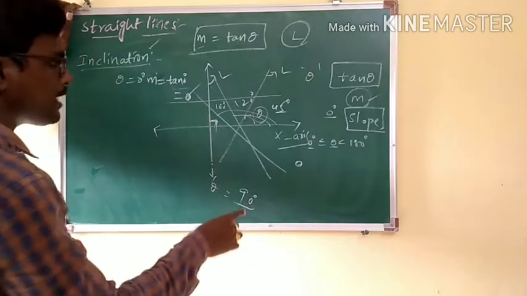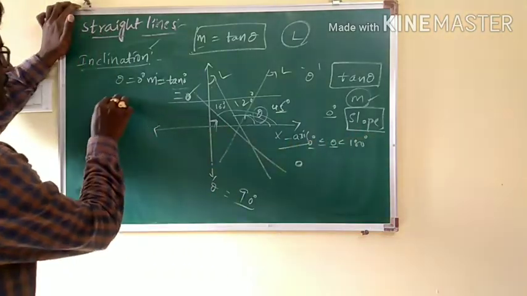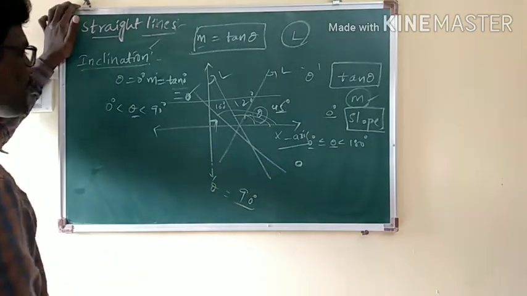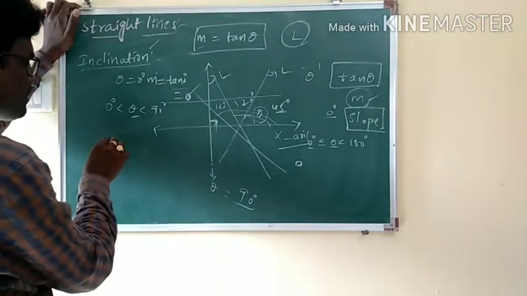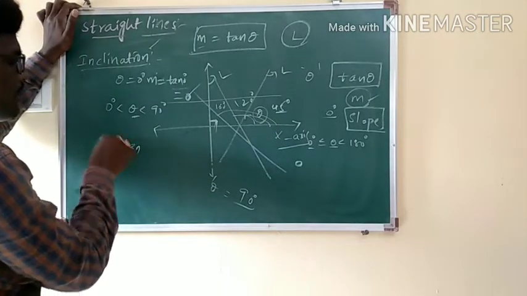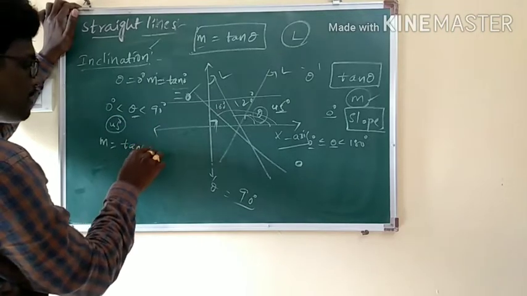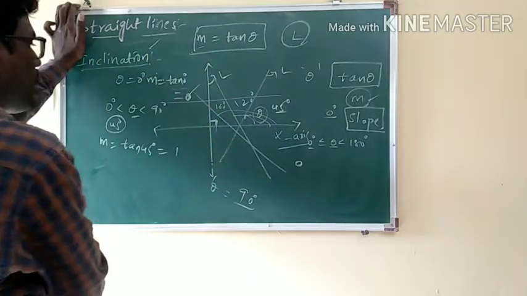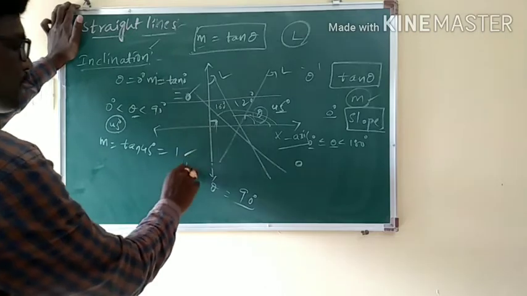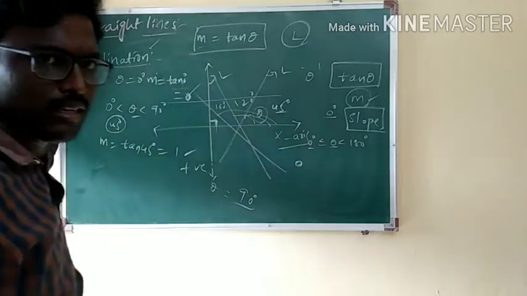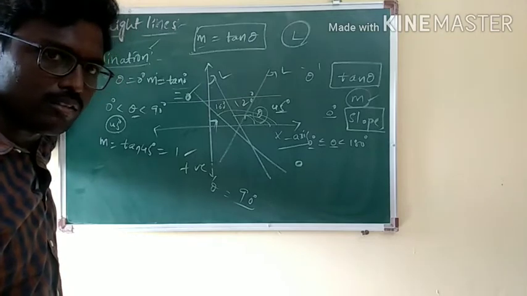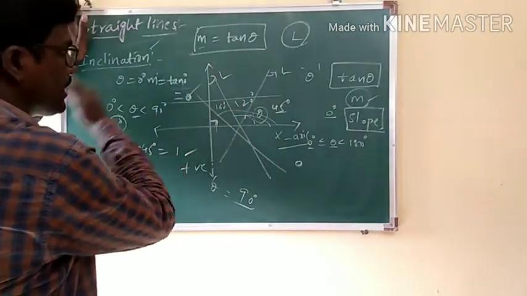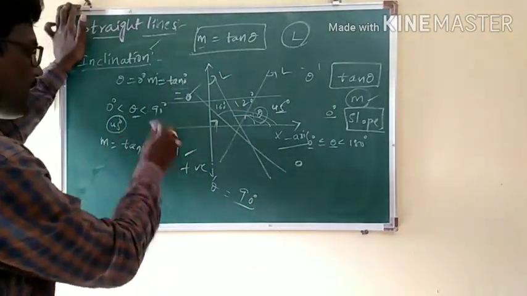Similarly, if you take the angle between 0 and 90, means theta is going to be some value between 0 degrees and 90 degrees, then what is its tangent? m is equal to, let's say, some 45 degrees. What is tan 45? Which is equal to 1. Means here, whatever value you take between 0 and 90, its output is going to be positive. You take theta equal to 30, positive, because tan 30 is 1 by root 3, its outcome is positive. When theta is 0, 0. When theta lies between 0 and 90, positive.